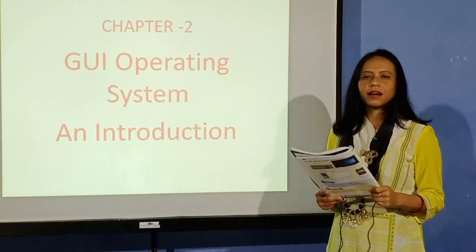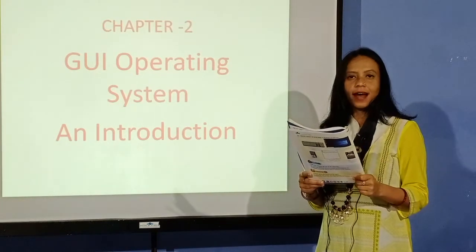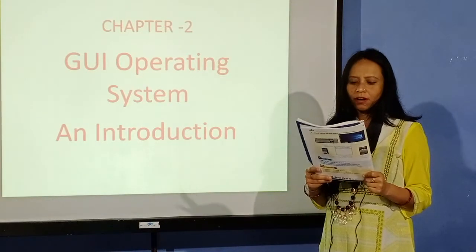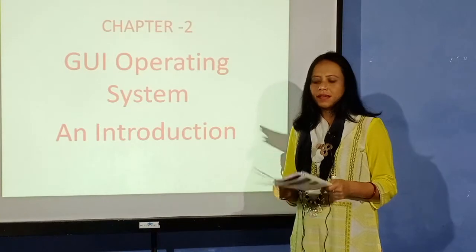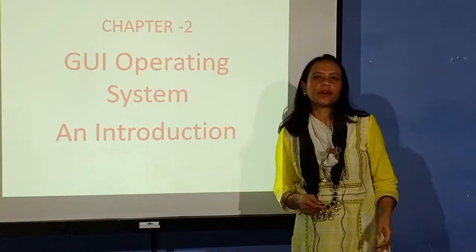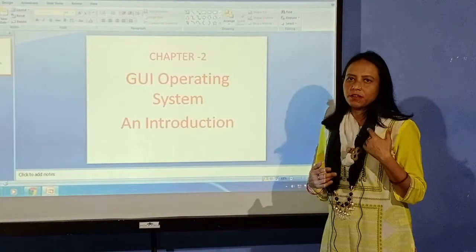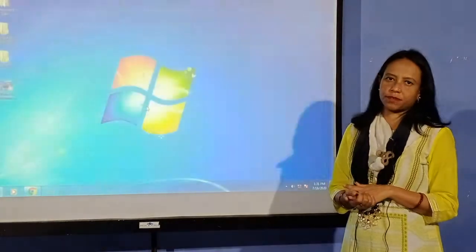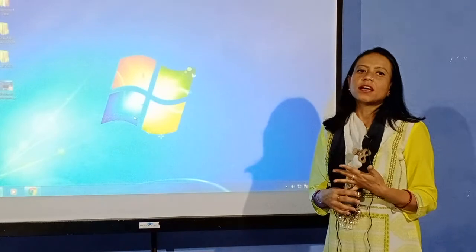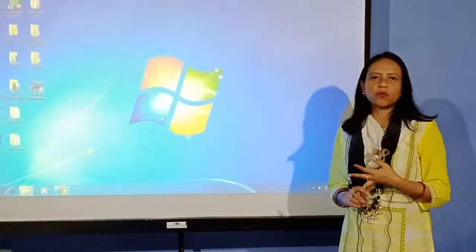There are different kinds of operating system such as Unix, Linux, Mac OS and Windows are some of the popular operating systems. So children, what is an operating system? Operating system is a link between a user and a computer. Okay, it is an operating system which makes your computer work. Your operating system makes your system ready to do your work.